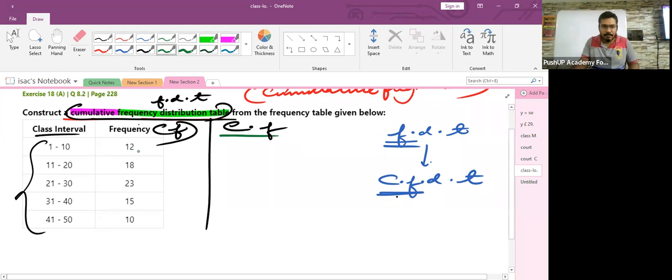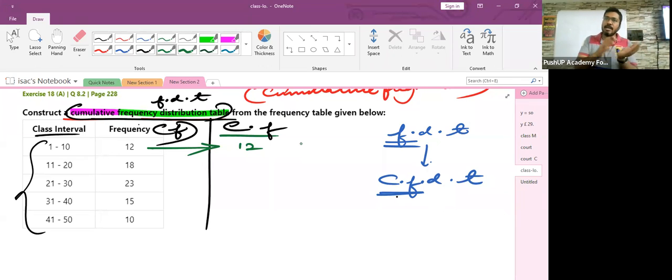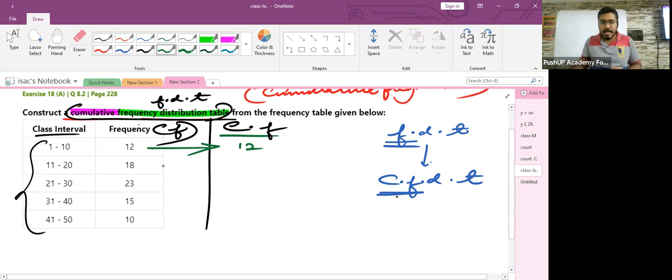So children, the first class interval was having what? A frequency of 12. In the first class interval 1 to 10, I'm having a frequency of 12. Now, in the second class interval, how much is the frequency? It is 18, isn't it? So over here, what should be the cumulative frequency?